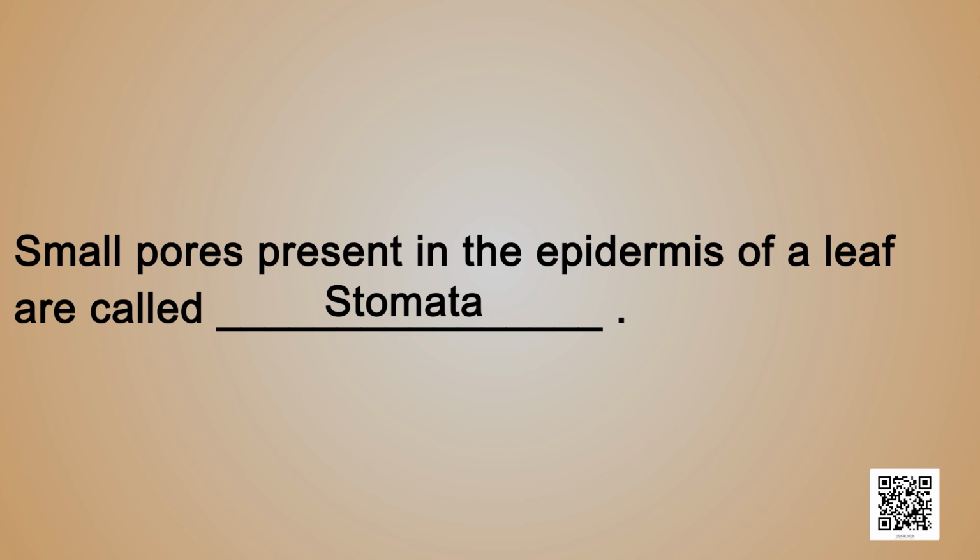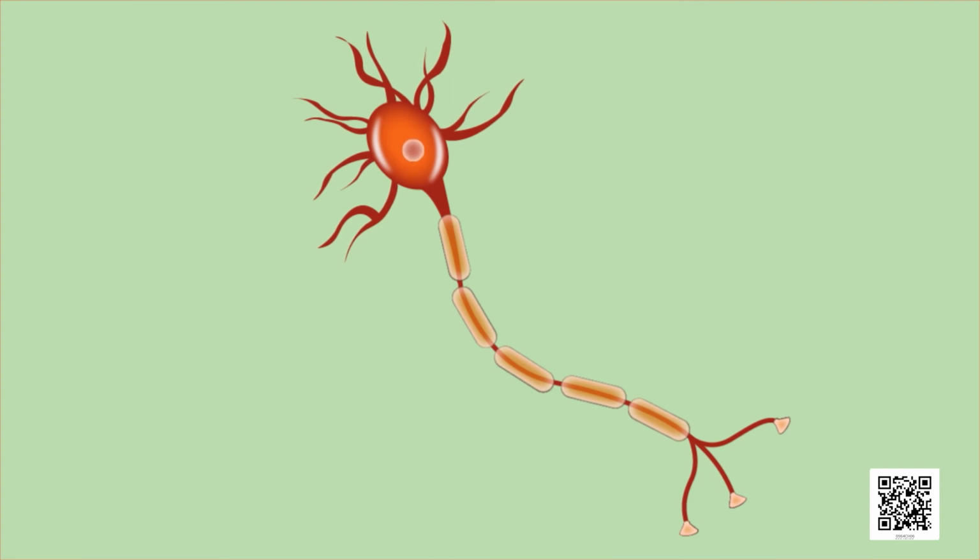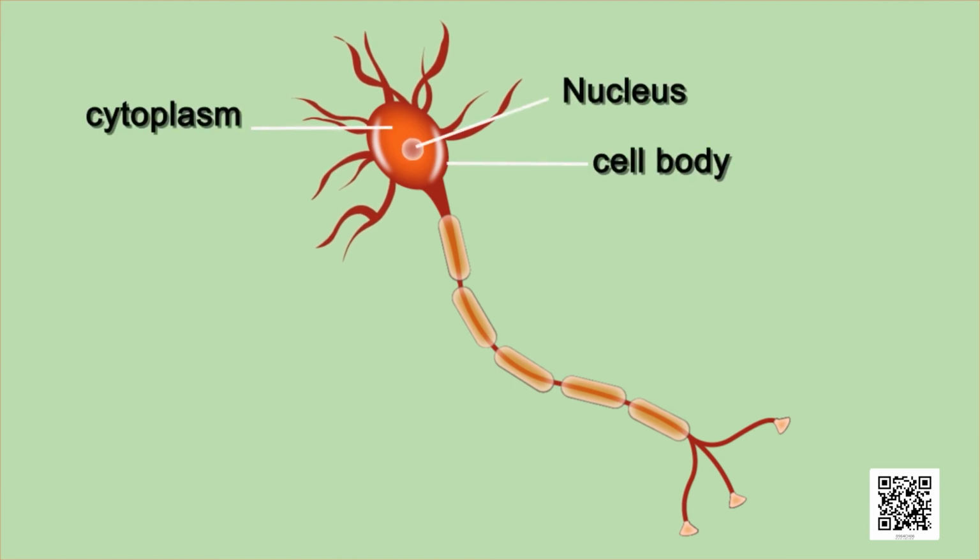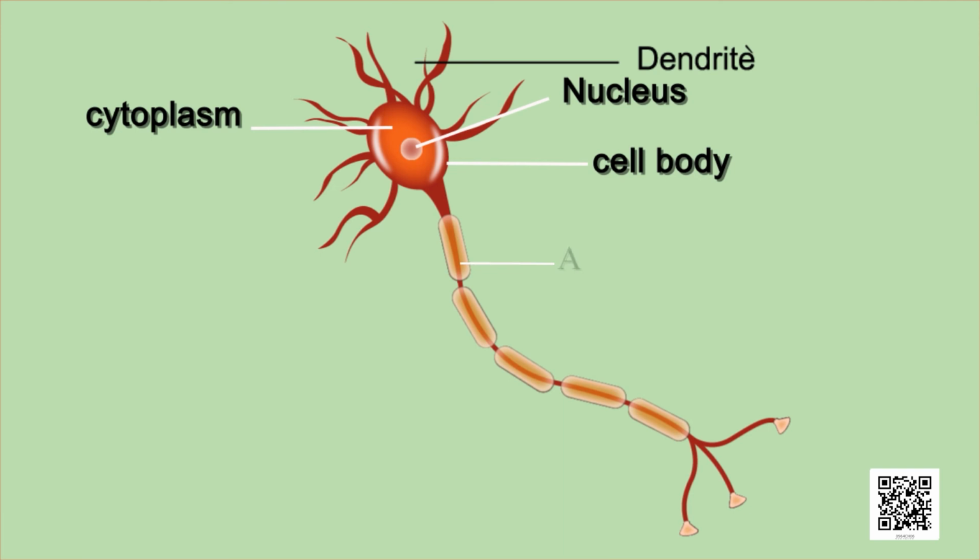Your next and last question is a very interesting question. Here you are given a picture of a nerve cell or a neuron, and children, you have to label all its parts. I know children, you will be able to do it, but let me still help you out. The central part is the nucleus. The short branches which you can see here are the dendrites. This long branch here which you can see is the axon.